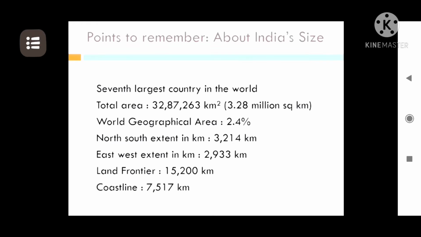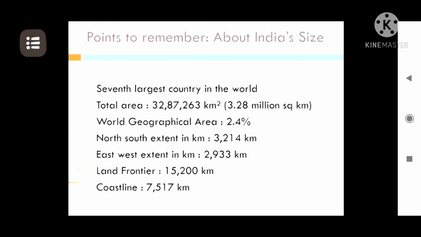Thus, if I will be summarizing the topic of the size of India, I need to keep these pointers in mind. Firstly, India stands to be the 7th largest country of the world in regard to its area. The total area of India is 3.28 million square kilometers. The world geographical area that India occupies with reference to the other countries is 2.4%. The northern to southern extension is 3,214 kilometers, whereas the eastern to western extension is 2,933 kilometers in length.